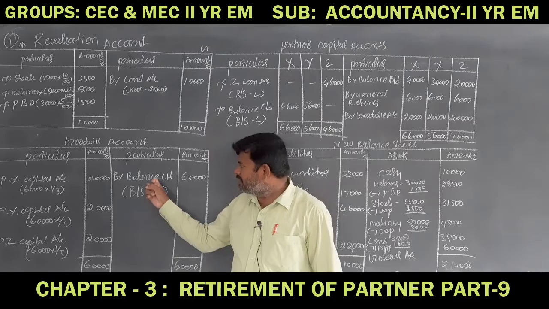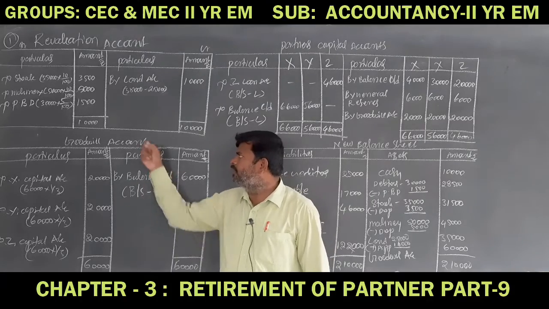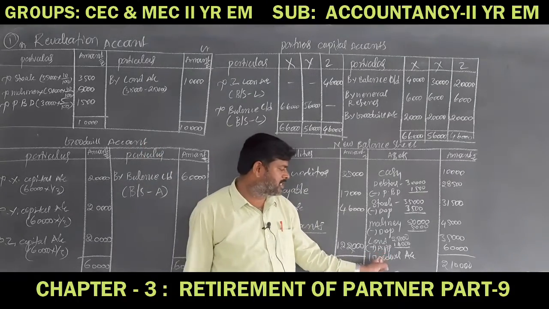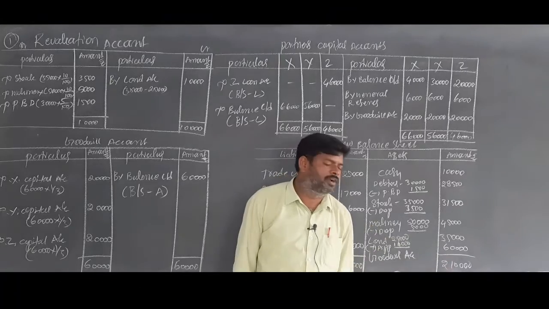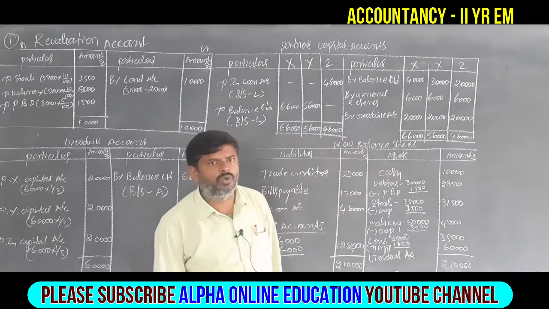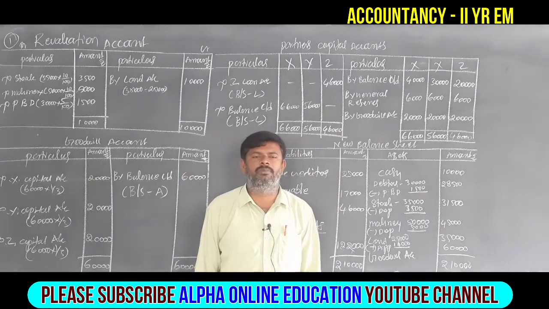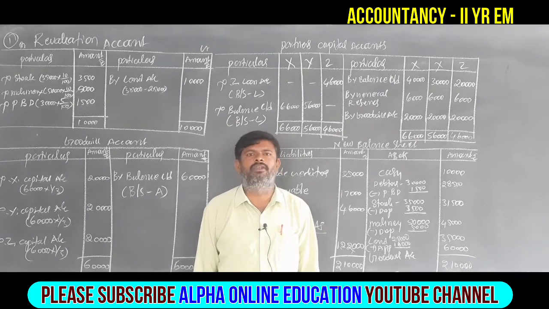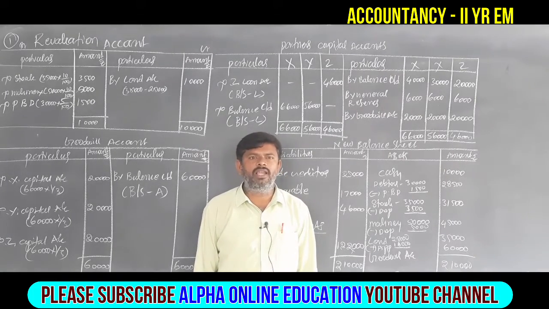And as usual, the balance of the goodwill account must be shown on the asset side. Goodwill account 60,000. Total is 2,10,000 rupees. This is about the first problem, retirement. So it is goodwill creation.